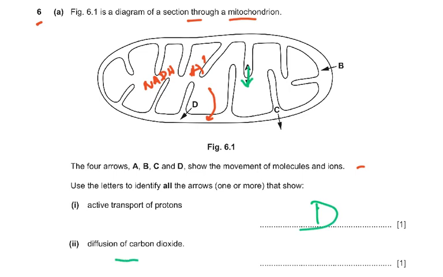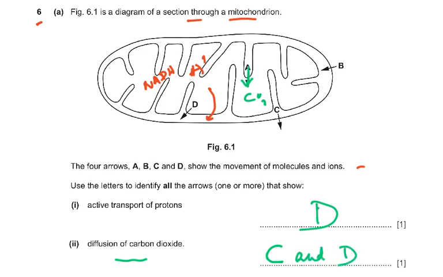and then diffusion of carbon dioxide. What would that be? You have to realize carbon dioxide will be made in the respiring cells. Aerobic respiration takes place in the mitochondria. Carbon dioxide is made in the link reaction and the Krebs cycle, so that is made in the matrix. So the diffusion of carbon dioxide would be C and